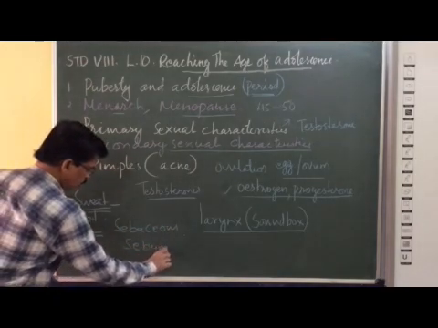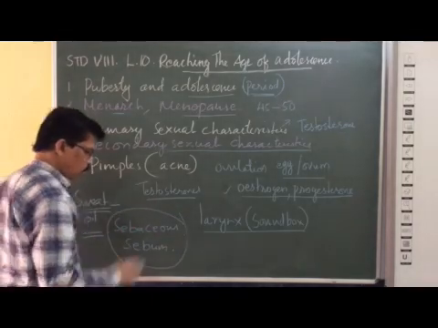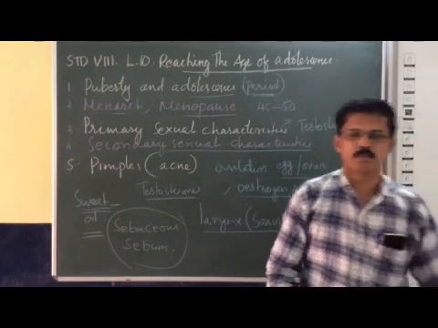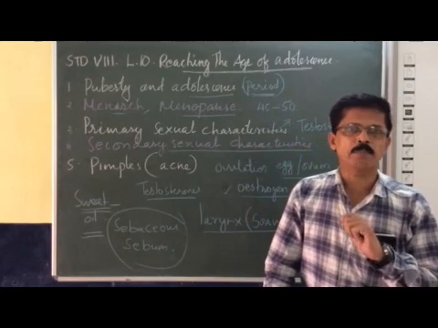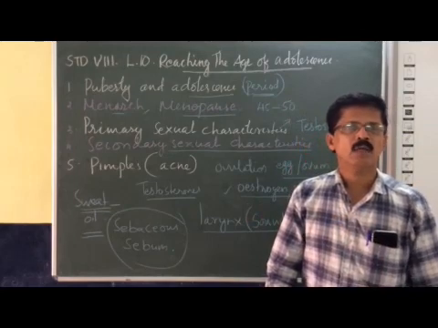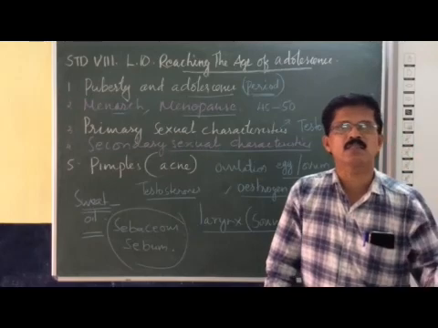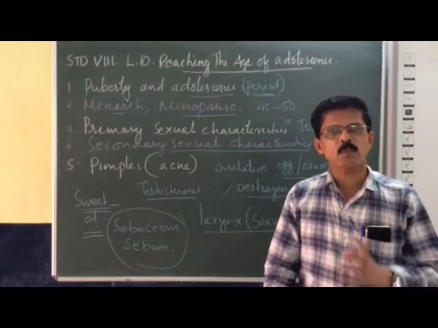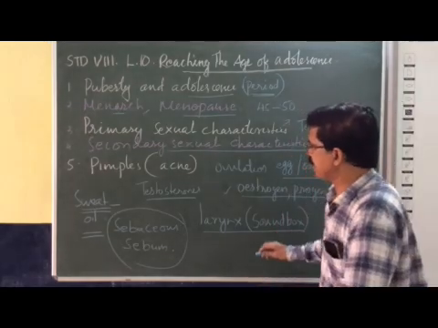Sebaceous glands produce oil or sebum. When the sebaceous glands get blocked because of more production of sebum, this will attract the bacteria present in the atmosphere. This bacteria causes infection if you do not wash regularly. The bacterial infection develops a condition called pimples or acne.